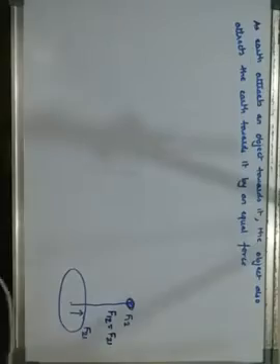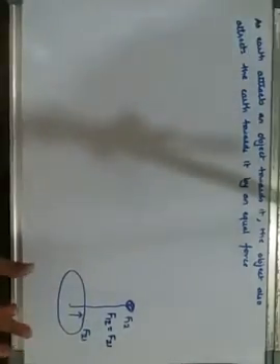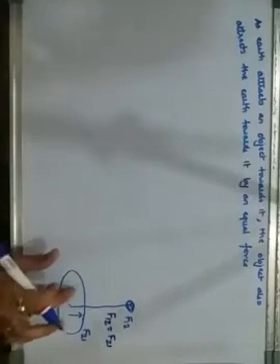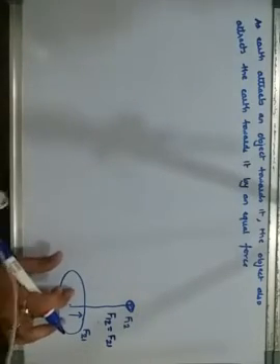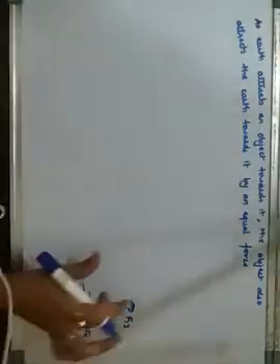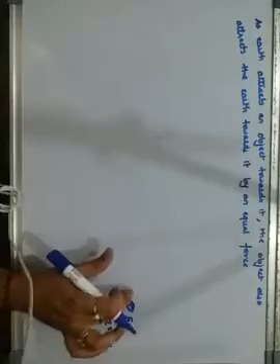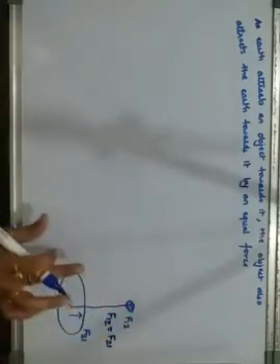That means F12 should be equal to F21, but it does not happen. Why? Because earth is much heavier as compared to this body. So earth can pull the object towards itself, but the object cannot pull the earth towards it. That is inertia or the mass.